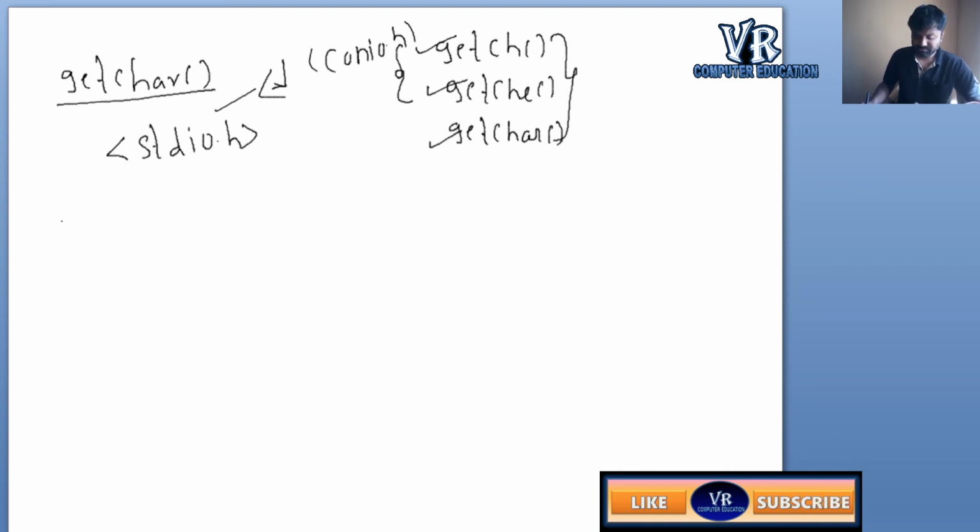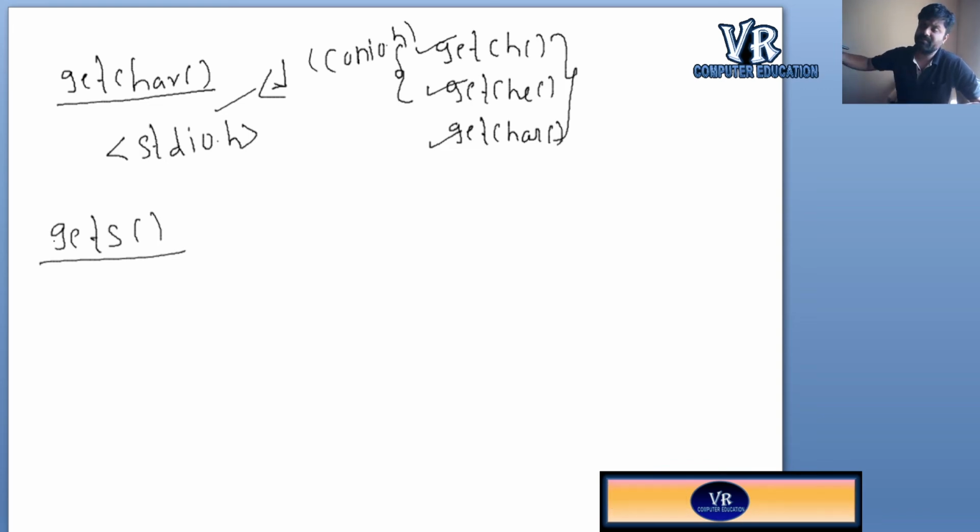And next, the last function, that is the gets function. It accepts a line of string including spaces from the keyboard, meaning a continuous line of string, and it stores it in a string array variable. It stops reading characters from the keyboard only when the enter key is pressed.